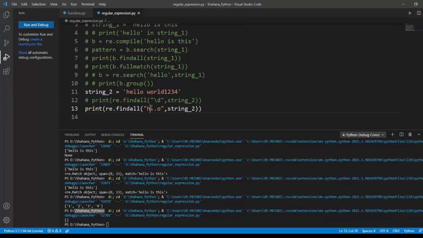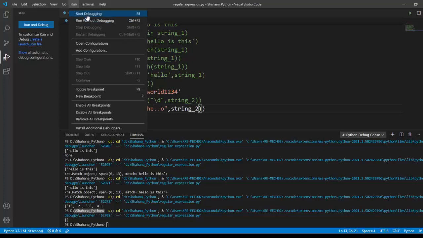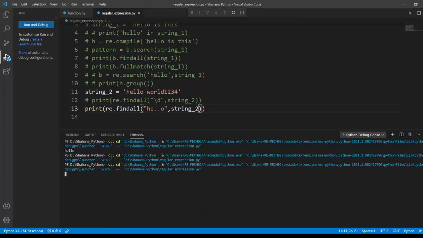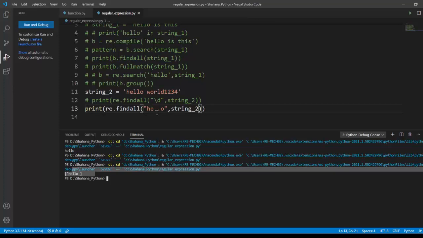I'm sorry, I made a mistake. I should have fixed it. Okay, we got the characters that start from H and end with O. This way we can find our characters using this type of method.